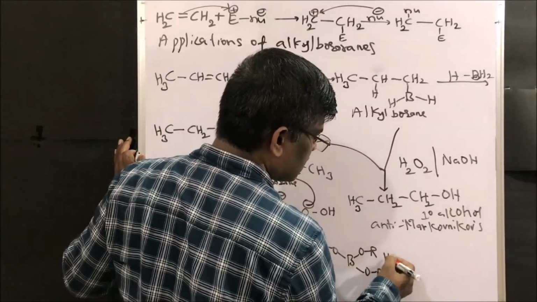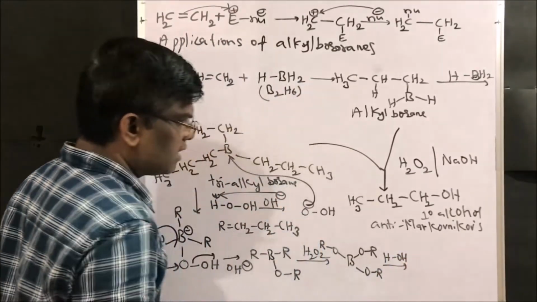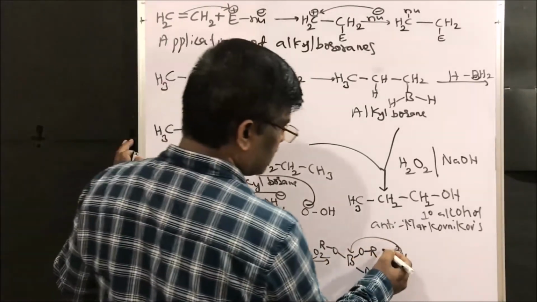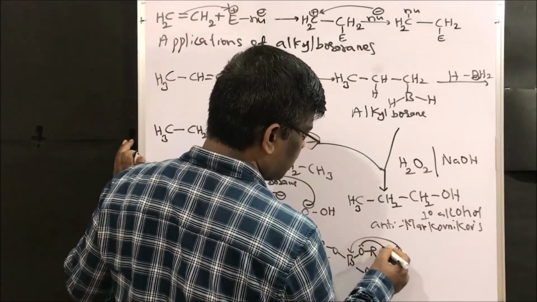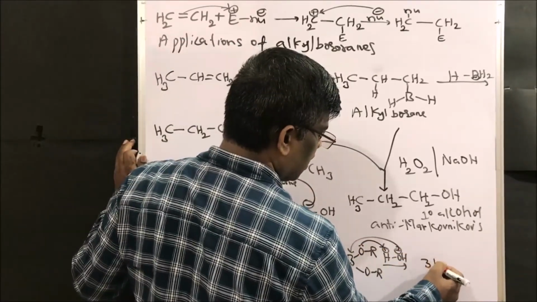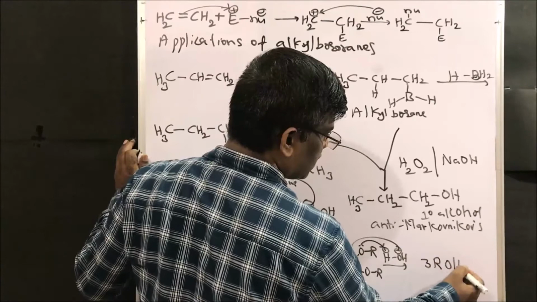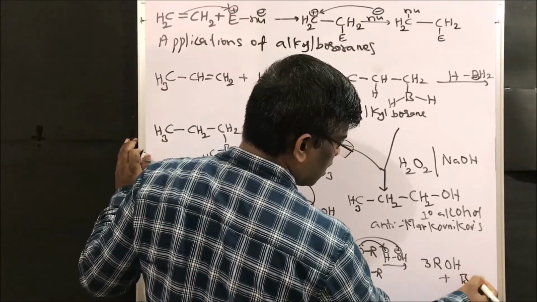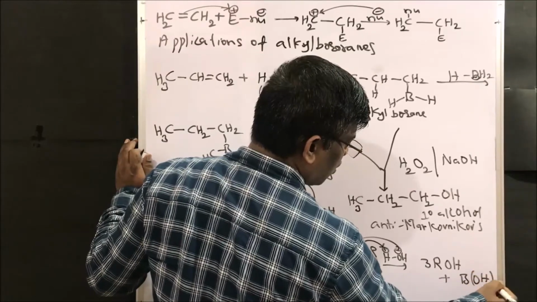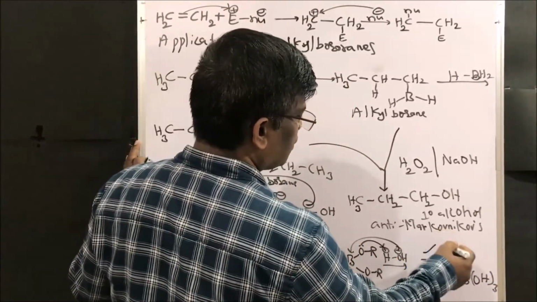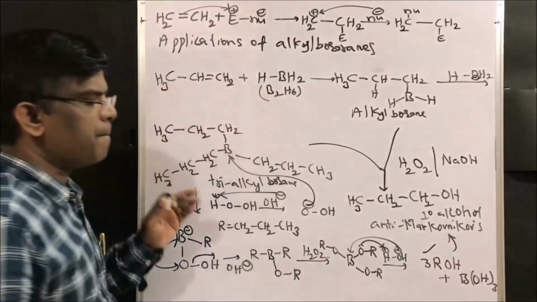Upon hydrolysis, this OH will come and sit here, and this hydrogen will be taken up by this oxygen to give 3 ROH plus boron trihydroxide.